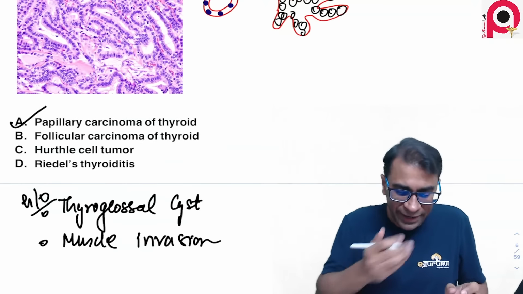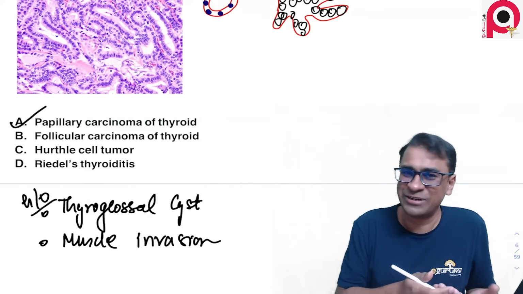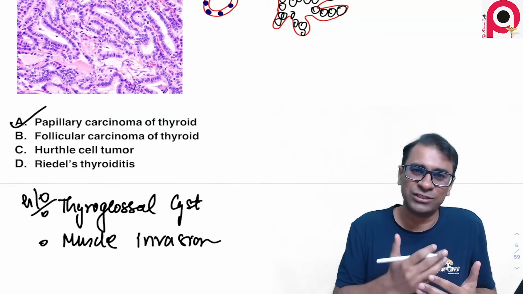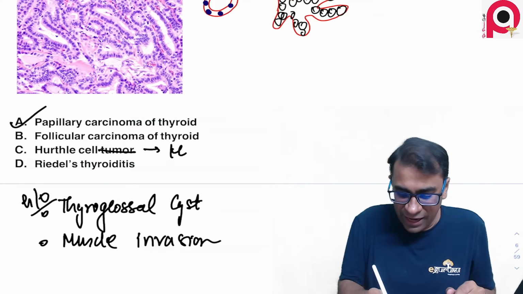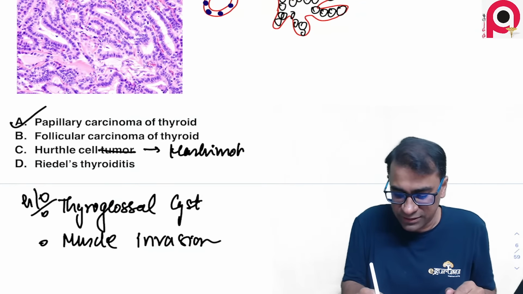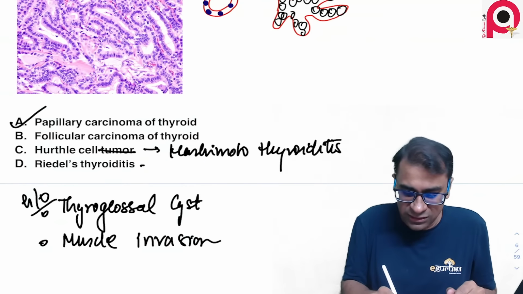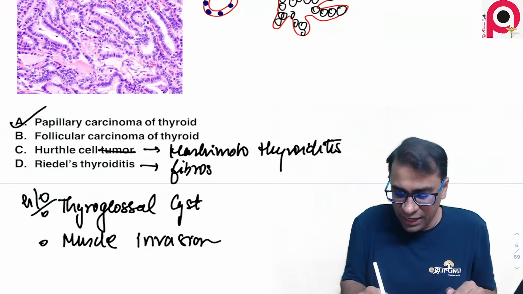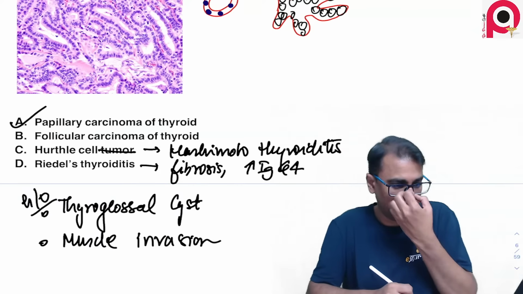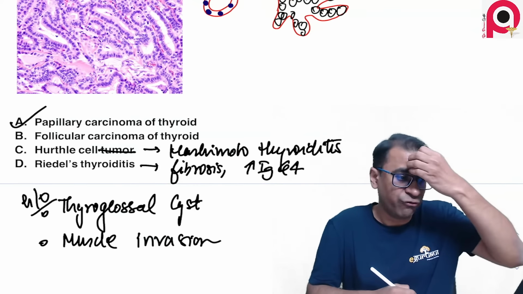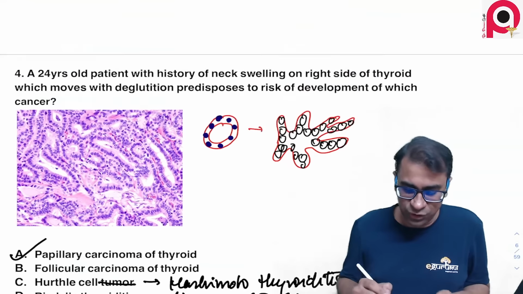Sir, why is it not a Hurthle cell tumor? First of all, Hurthle cell tumor is not an actual term. The term is follicular carcinoma. The Hurthle cell finding is not a tumor; actually it is seen in Hashimoto thyroiditis. And why is it not Riedel thyroiditis? Because that shows fibrosis of the gland, and it will always show an increase in immunoglobulin G4 levels.